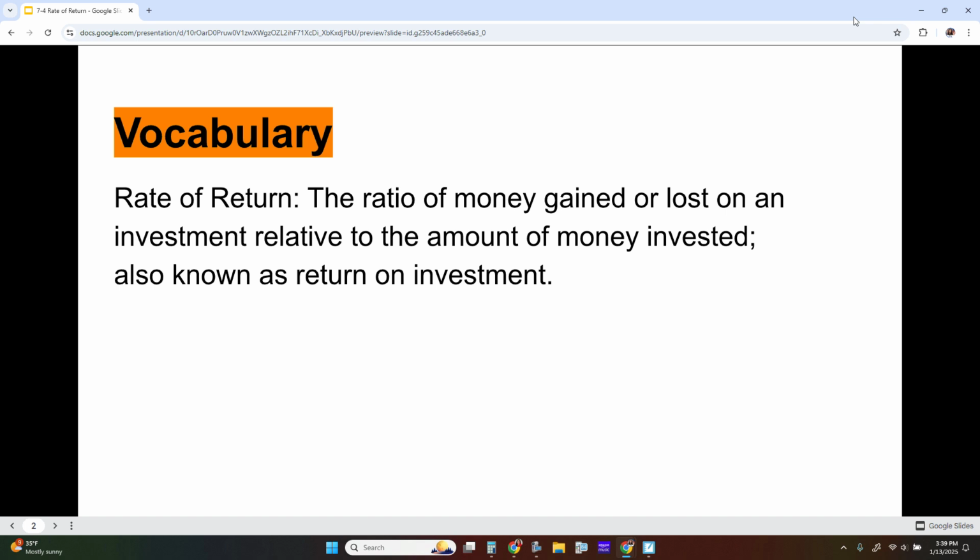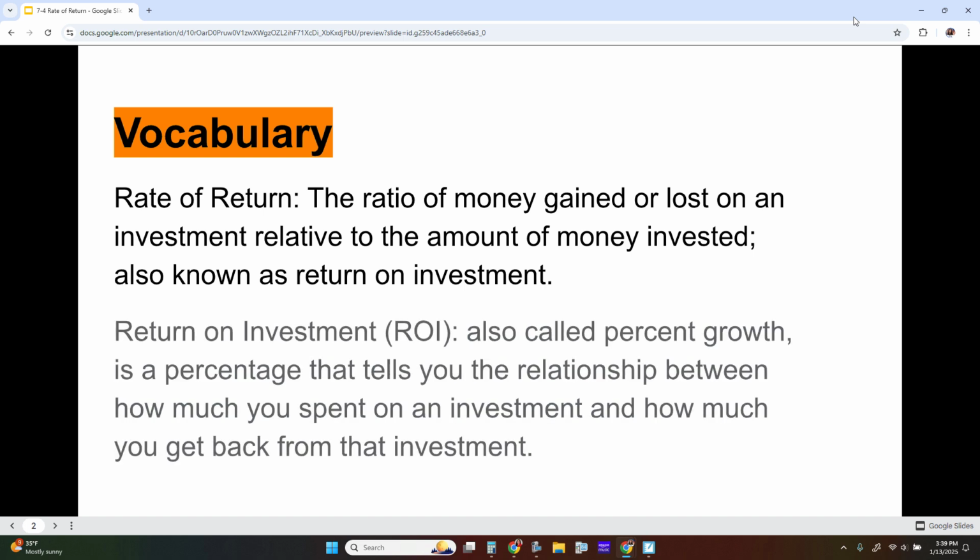Your return on investment is also called your percent growth, and it is a percentage that tells you the relationship between how much you spent on an investment and how much you get back from that investment.